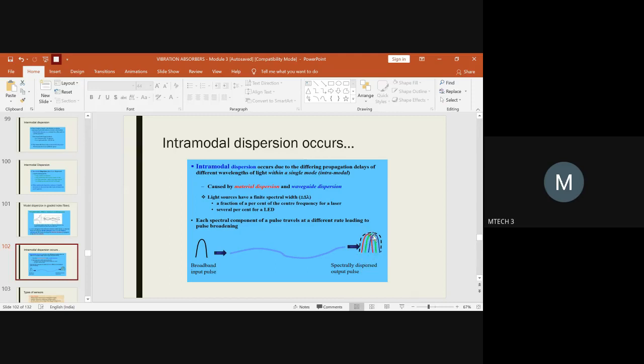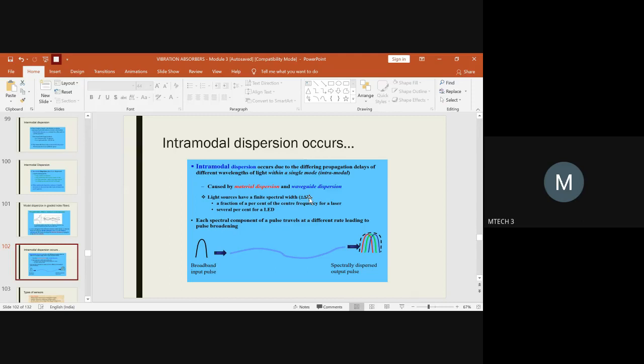The first step, yellow is the second step, and blue is the third step. Due to this variation of the dispersion, it results in enhancement of the bandwidth from this point to this point. This happens if you don't have a peculiar source of light with constrained variation in the wavelength.